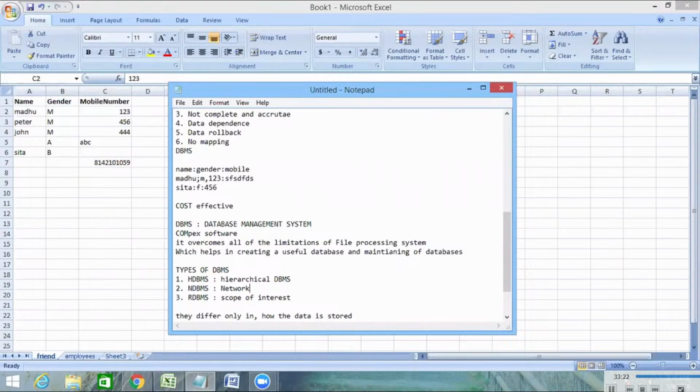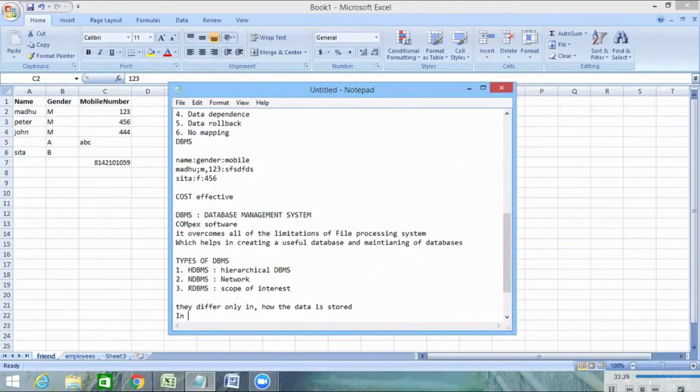But as SQL Server is an RDBMS software, this is our scope. In RDBMS software, all the information or data is stored in relations, which is nothing but a table.